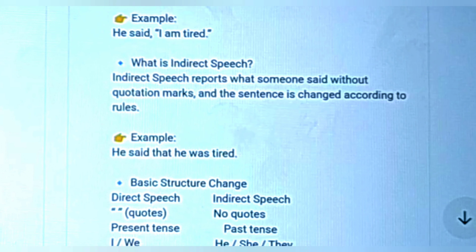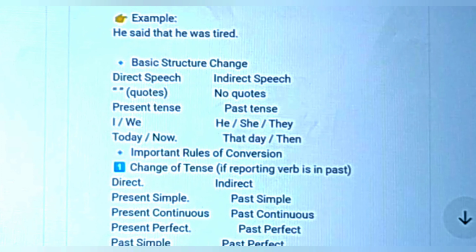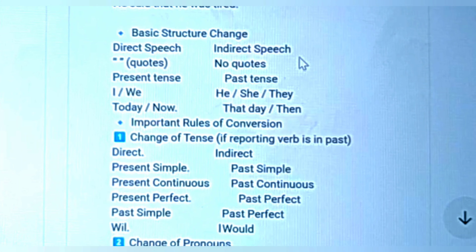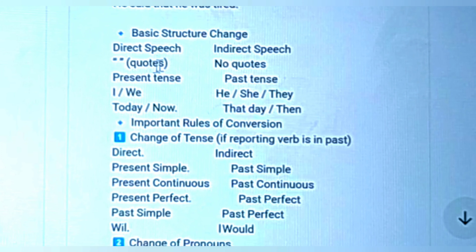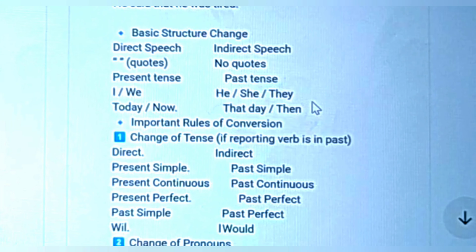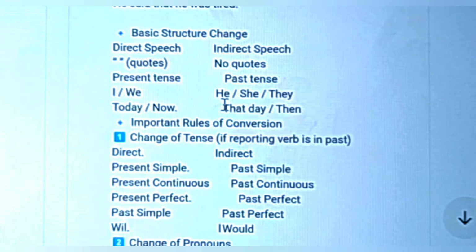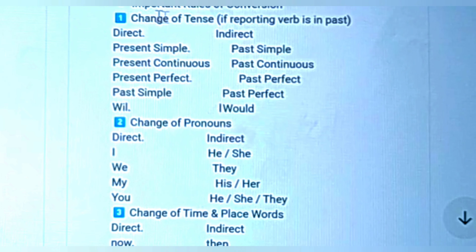So the basic structure changes, direct speech here, and indirect speech this side. The quotation mark in direct speech and no quotation mark in indirect speech. Present tense will change to past tense in the indirect way, and I will change to he, she, they. Today, now change to that day, then. And here is an important rule of conversion, change of tense.